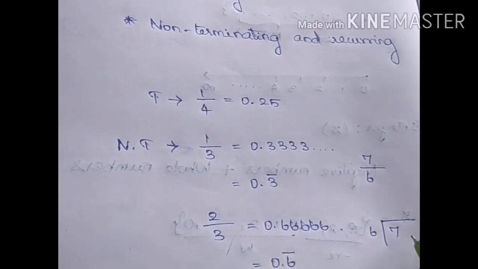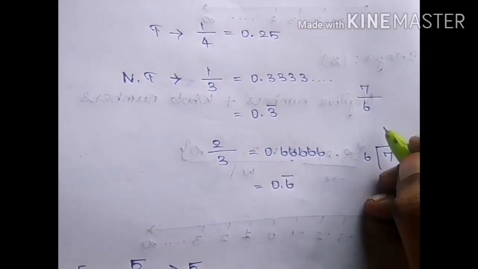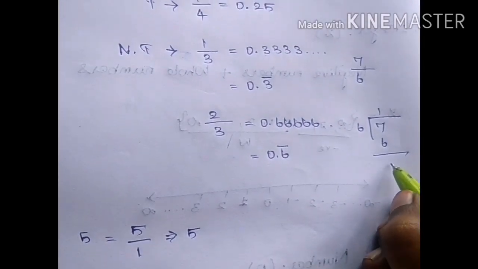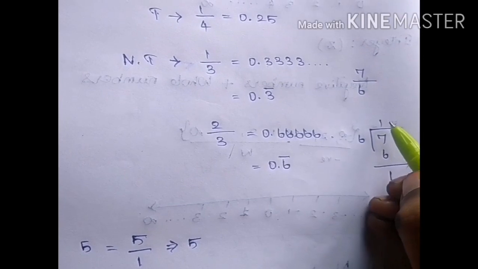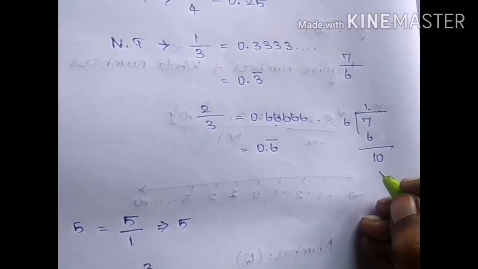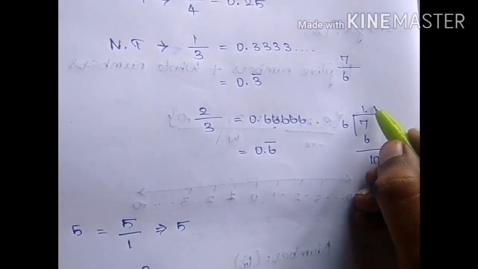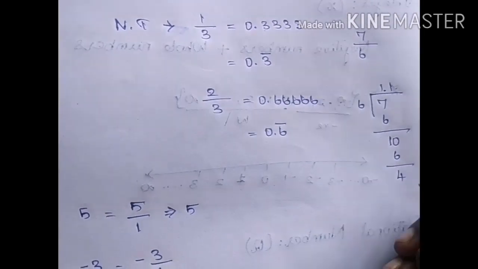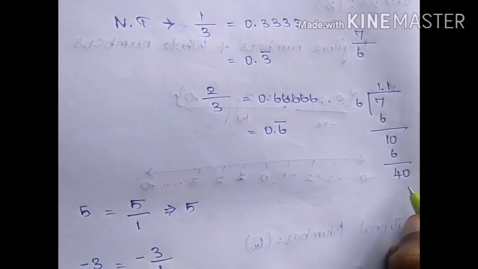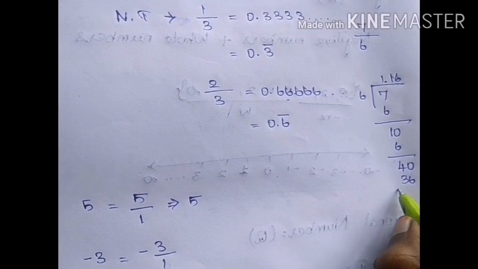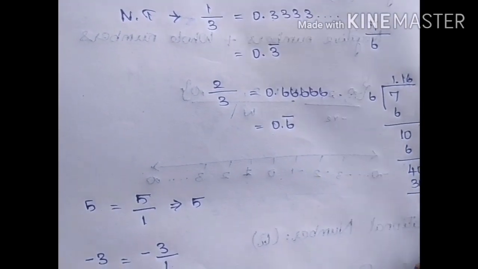6, 7. So 1 6 is 6. The remainder is 1. You are adding a decimal point and 0. Again 1, 6 is 6. The remainder is 4. 0. 6 6s are 36. The remainder again you get as 4.